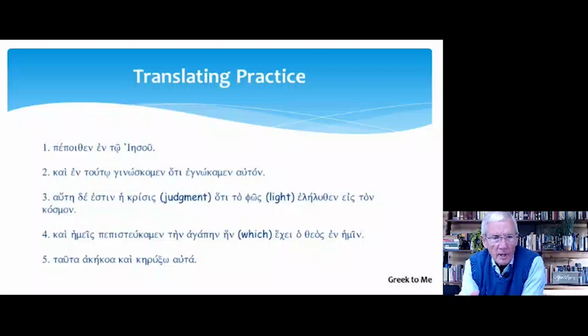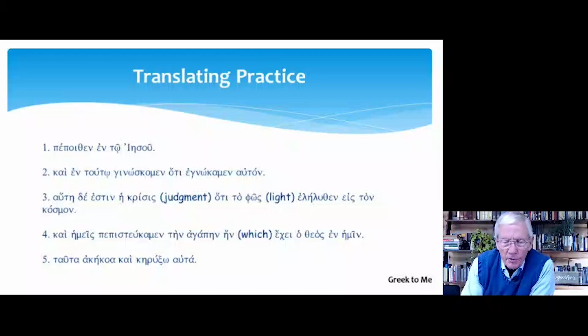Number 4, even we have believed the love which God has in us. Pepistukamen, perfect active indicative, first person plural, from pisteuo. And number 5, I have heard these things and I will preach them. Keruxo, future active indicative, first person singular.